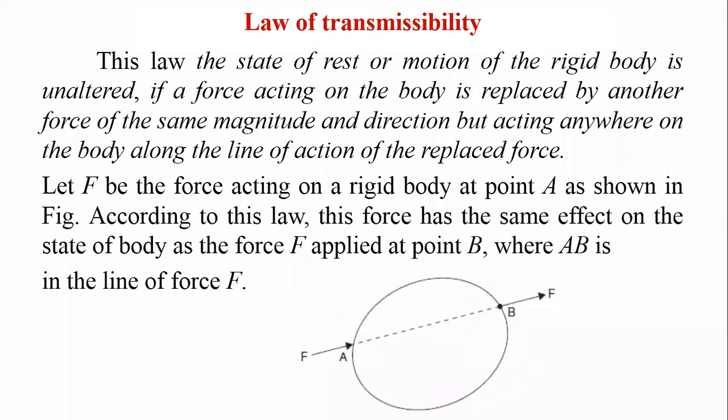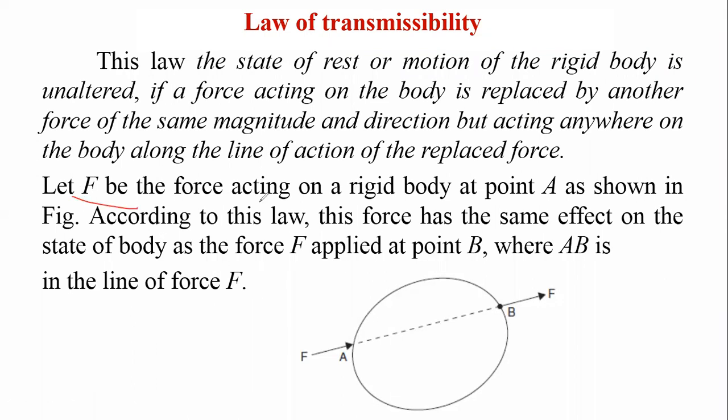Now the law of transmissibility. This law states that the state of rest or motion of a rigid body is unaltered if a force acting on the body is replaced by another force of the same magnitude and direction, but acting anywhere on the body along the line of action of the replaced force. Okay, now let us discuss this.